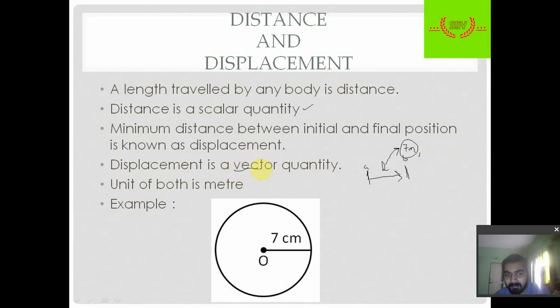So displacement is a vector quantity. Suppose this is the north direction, so in order to show that this is a displacement, we will write it as 7 meter towards north. This is how we write displacement. The SI unit of distance and displacement is meter.